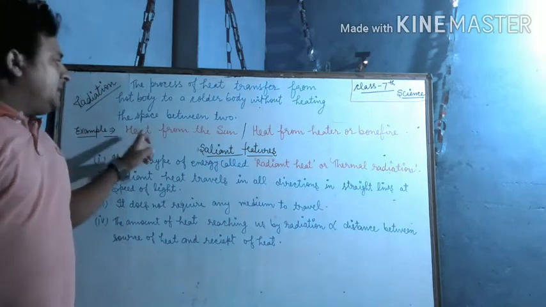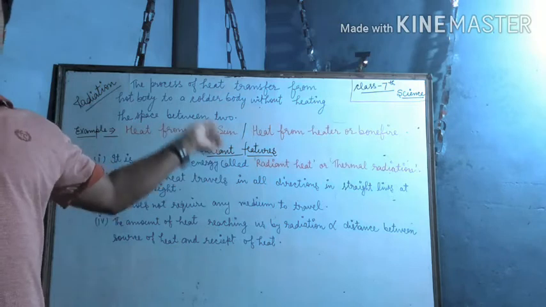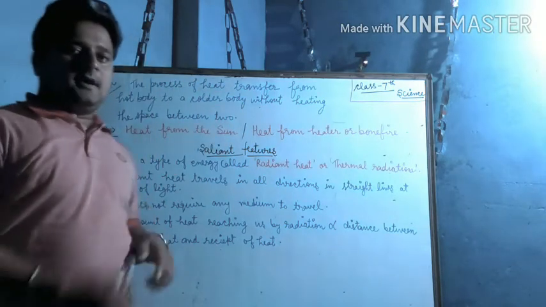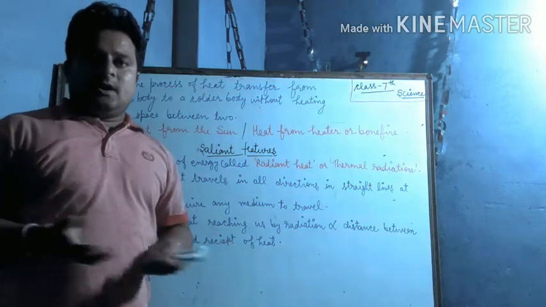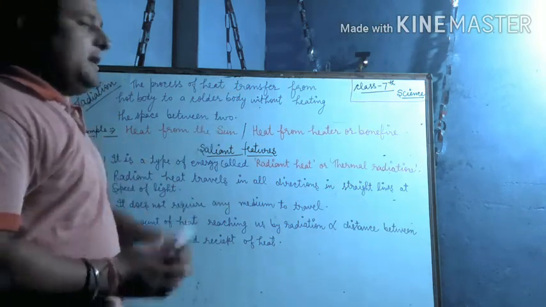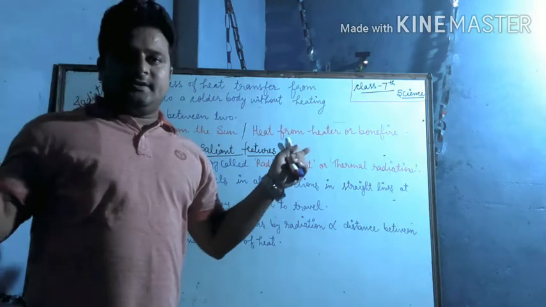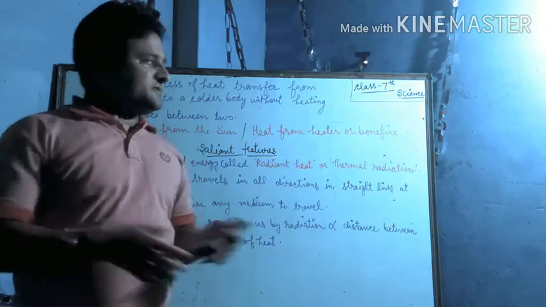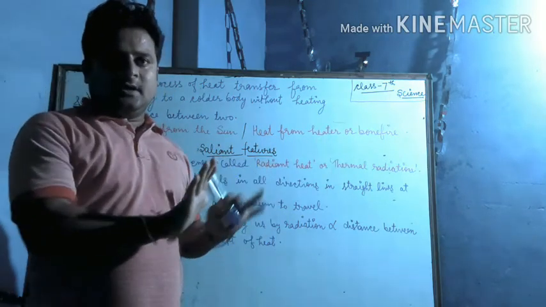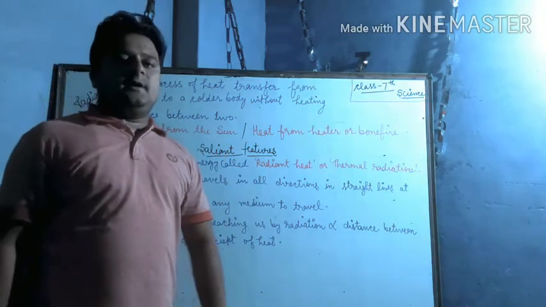For example, heat from the sun means the heat that transfers from the sun to us. Understand? Every day we get sunlight from the sun, so that is transferred by radiation, and in between there is space. Understand? And heat from the heater, when you use it for warming your hands and body in the time of winter.